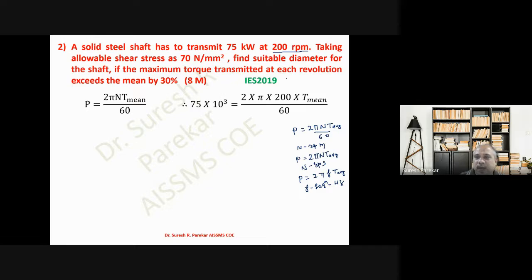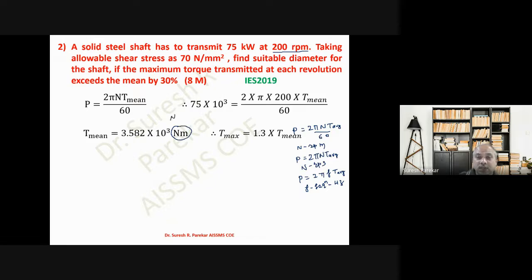Now we have RPM, so we are going to consider this value, and we will get T mean from this. Always keep in mind that whatever value of T we get from power is always in Newton meters, not millimeters.